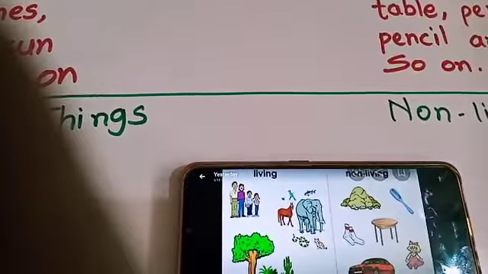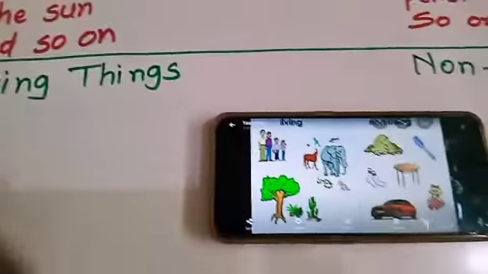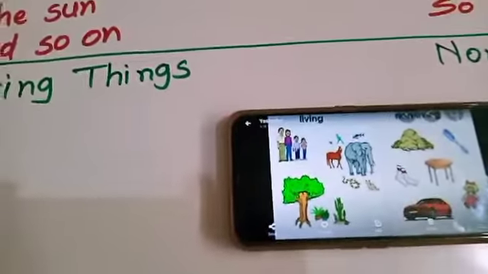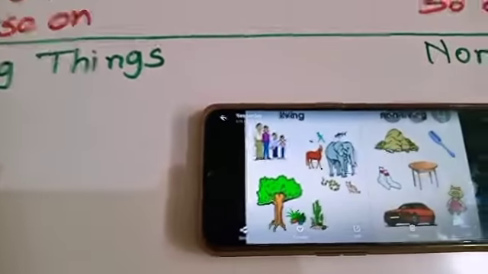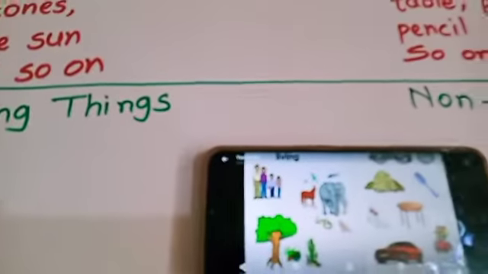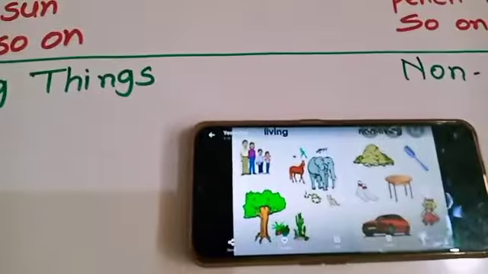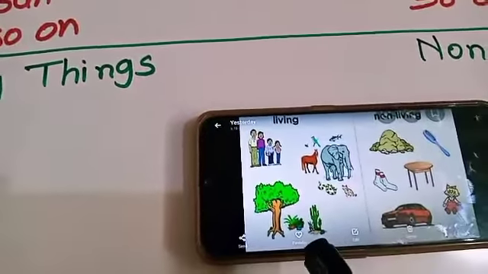And why are we calling them living things? Because all living things can breathe. All living things can grow. You can see here in this picture clearly.